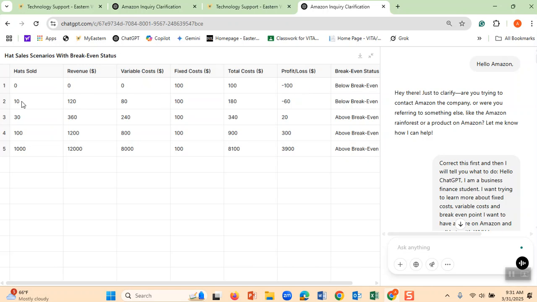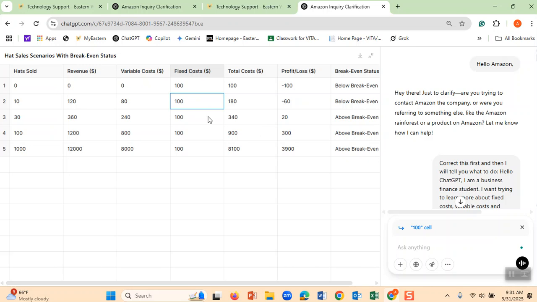Now, what happens if I sell 10 hats? The 10 hats, I sell them at $120 because each one of them is $12. My variable cost is $8 each, so $80. And my fixed cost is $100. Therefore, the total cost to me would be $180, and in this case, I lose $60.